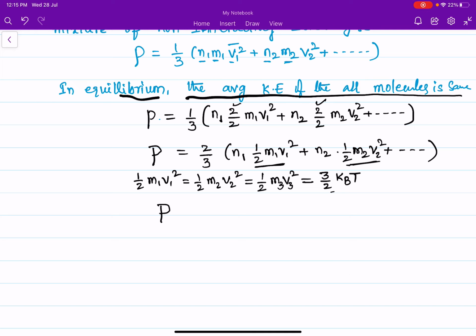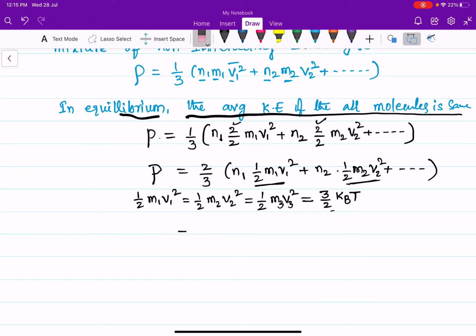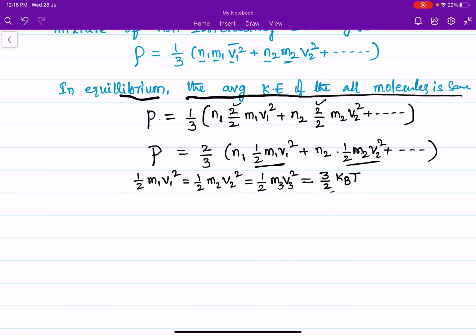So pressure P is equal to 2/3 into N1 into (3/2 kBT) plus N2 (3/2 kBT) and so on.